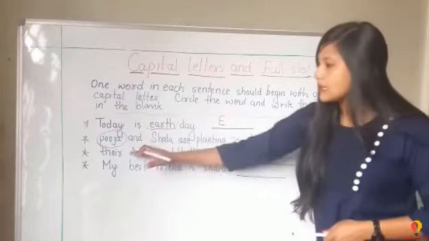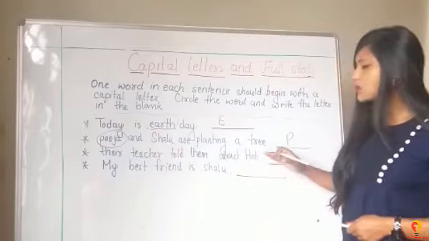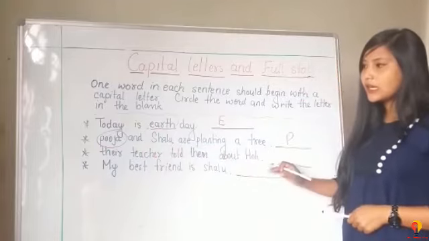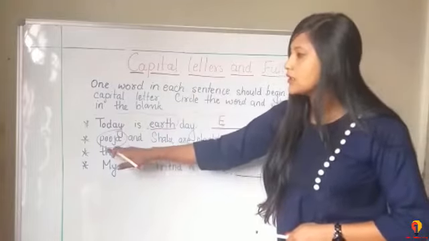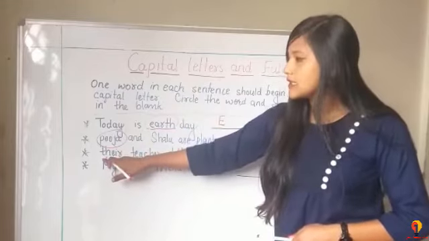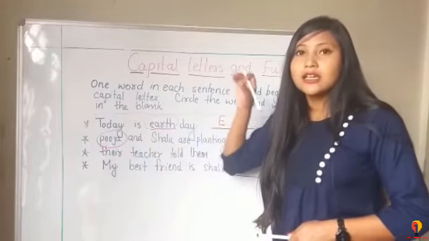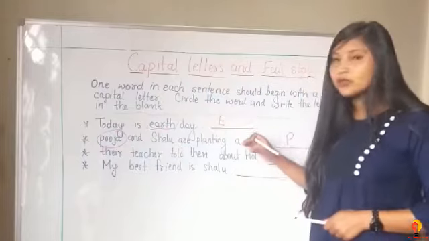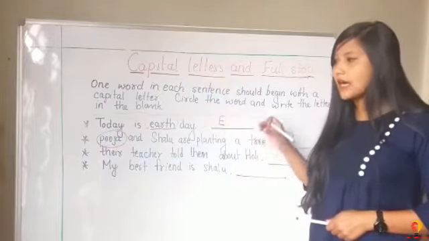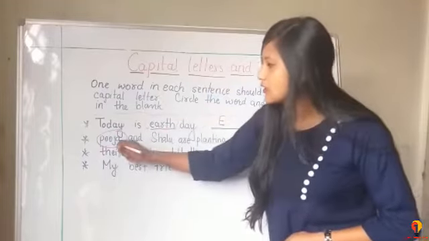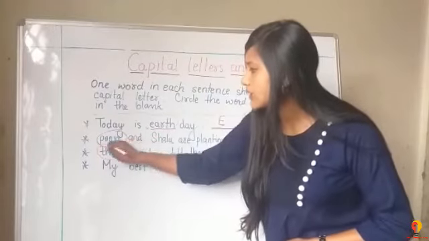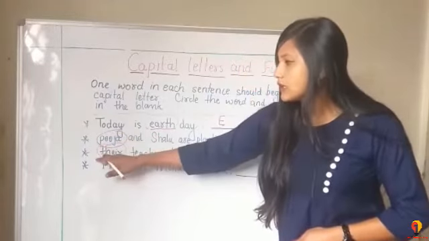Next is, their teacher told them about Holi. So here again the first letter T of the first word is a small letter, and we know that a sentence always starts with a capital letter. So here we are circling the word There.